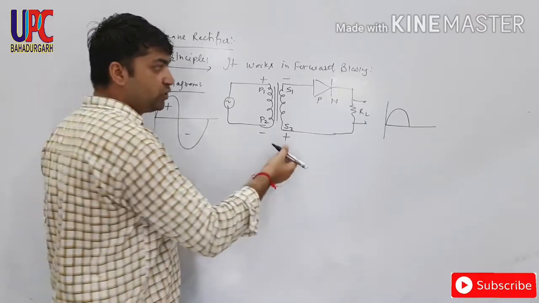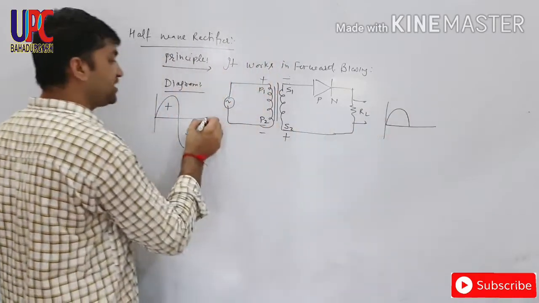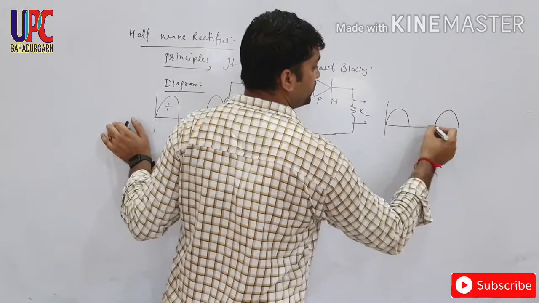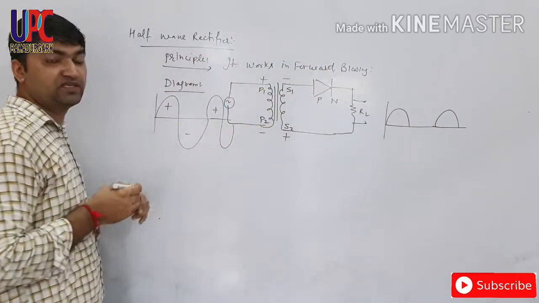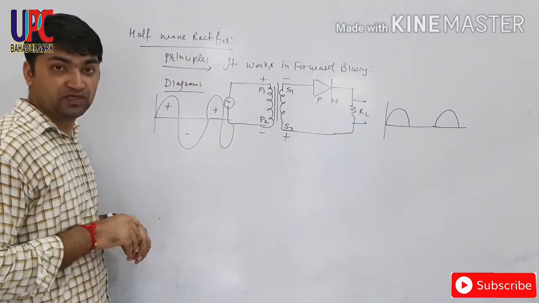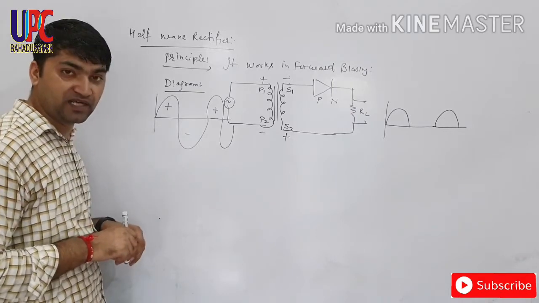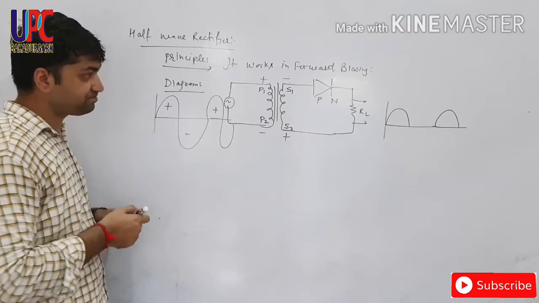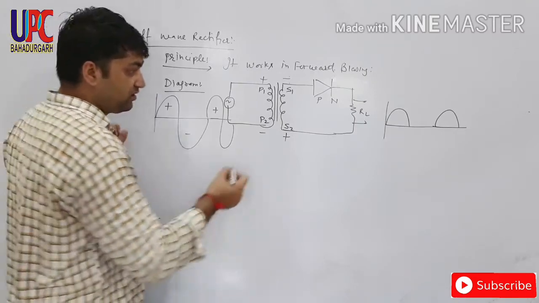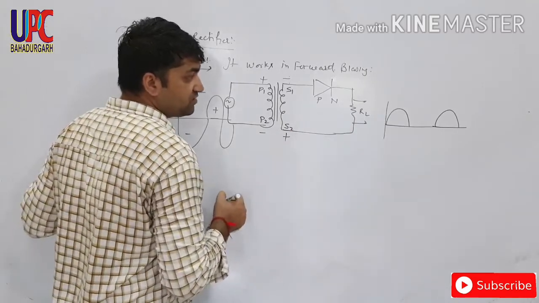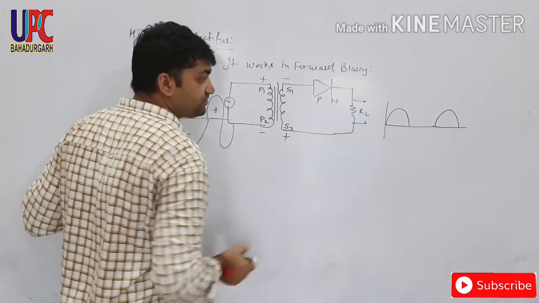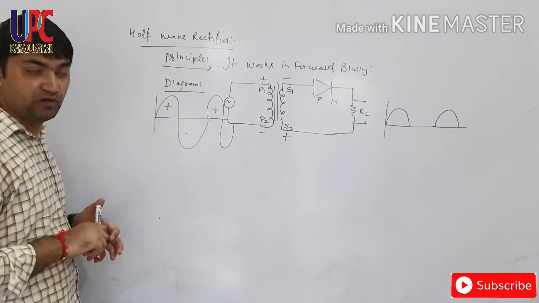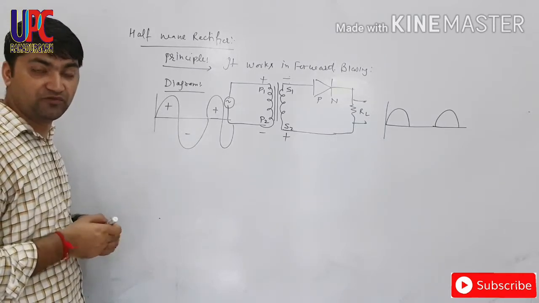But during next positive half cycle, again we will gain output, and in this format the waveform of DC output of half wave rectifier will be plotted. Is it okay with you? Now this is the output waveform of half wave rectifier.